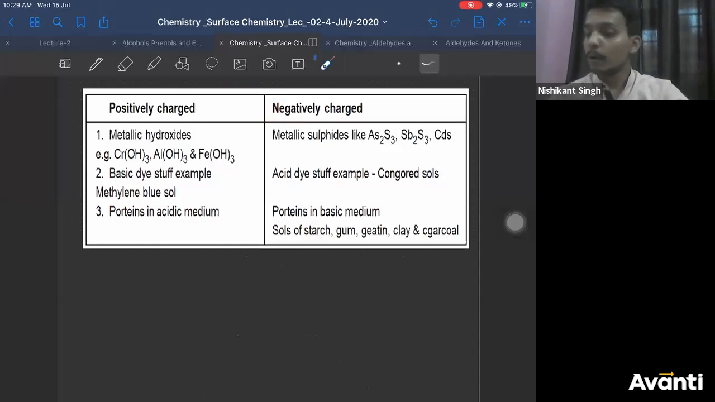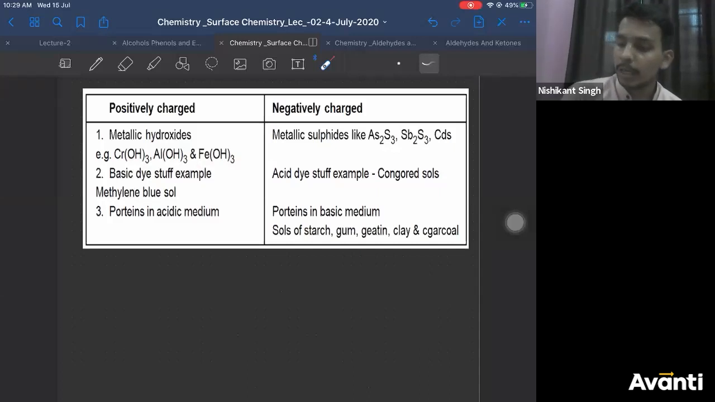You need to remember all metal sulfides are negatively charged. All metal hydroxides, Fe(OH)3, are positively charged, right? Proteins in acidic medium are positively charged colloids. Starch, gelatin, gum, charcoal are all negatively charged colloids, right? Basic dyes are positively charged. Acidic dyes, Congo red for example, are negatively charged. Congo red you have seen in the redox chapter, in that titration table, right? So this is very, very important.